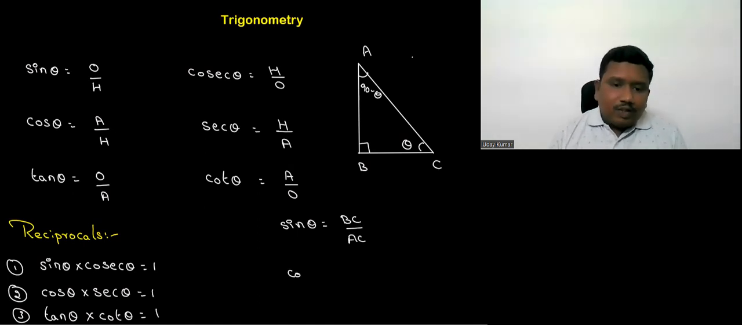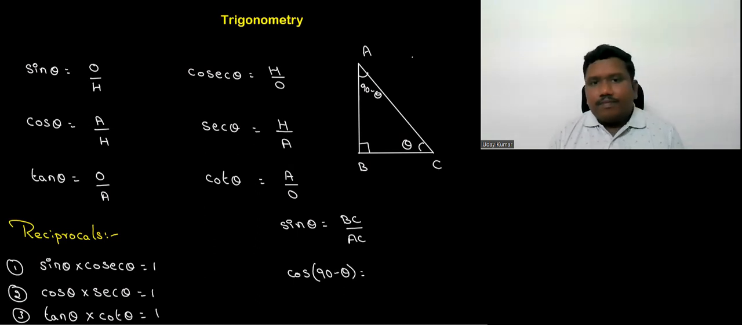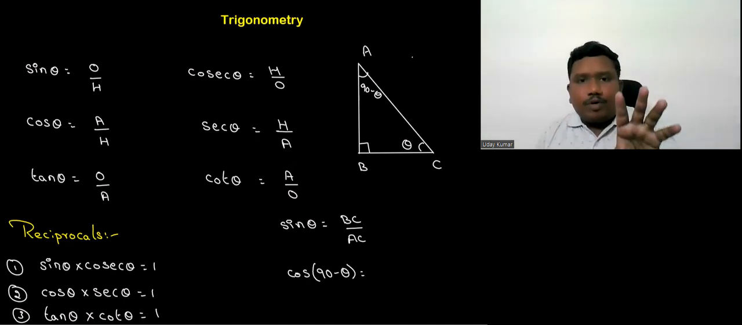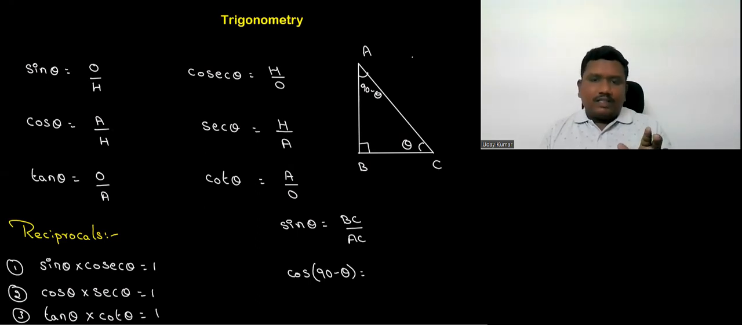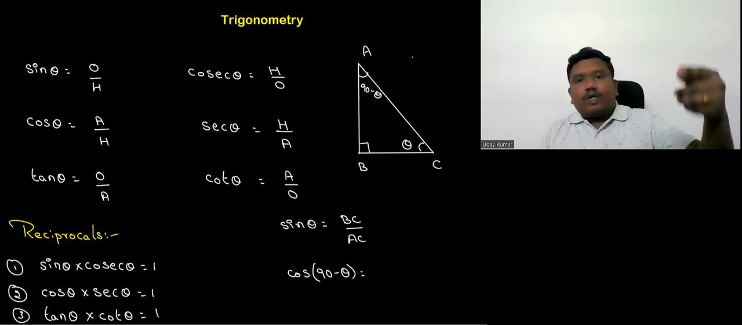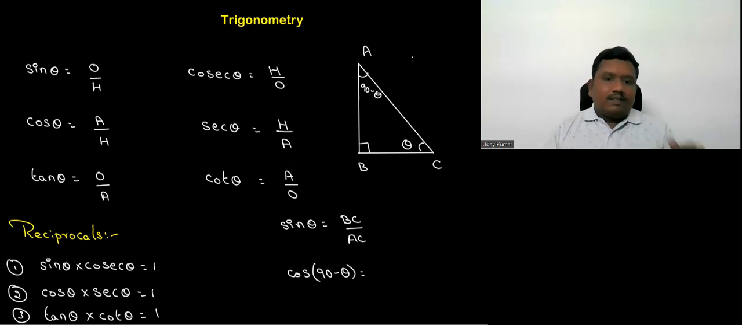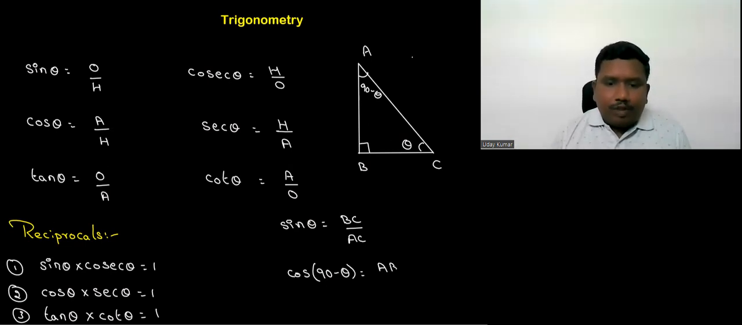What about cos 90 minus theta? When we are talking cos 90 minus theta, from the 90 minus theta point of view, you have to write cos, in the sense adjacent side by hypotenuse. So to the 90 minus theta, what is the adjacent side? Earlier, based on the theta point of view, we have written. Now, according to the 90 minus theta point of view, we have to write. So cos 90 minus theta, adjacent side is AB and hypotenuse is AC.